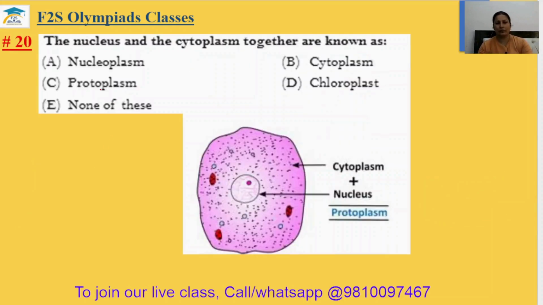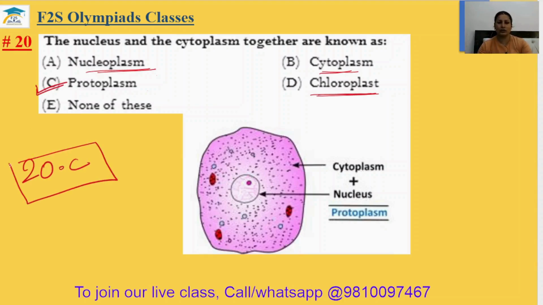Question number 20. The nucleus and the cytoplasm together are known as. So nucleus and cytoplasm are both known as protoplasm. Actually, nucleoplasm is the liquid found inside the nucleus, and cytoplasm is the liquid found inside the cell. And chloroplast is the organelle which contains chlorophyll in a plant cell which performs photosynthesis. So this answer will be option C, that is your protoplasm. So the 20th answer is option C.